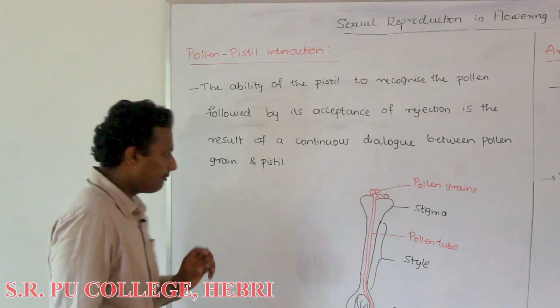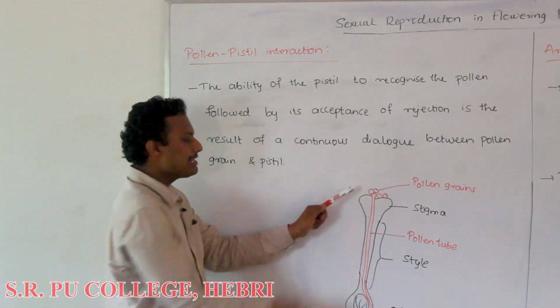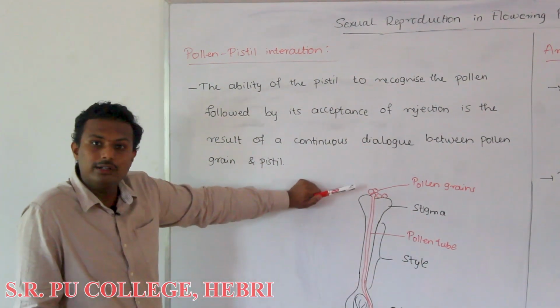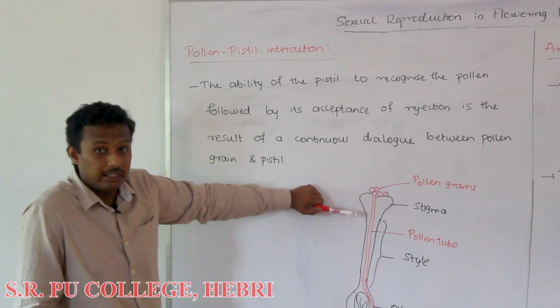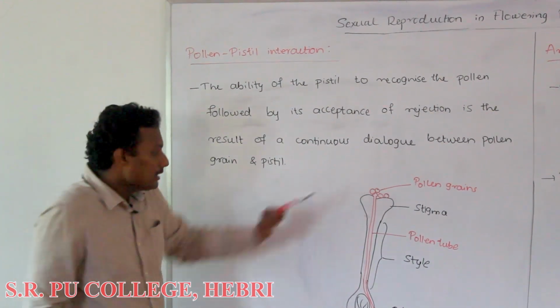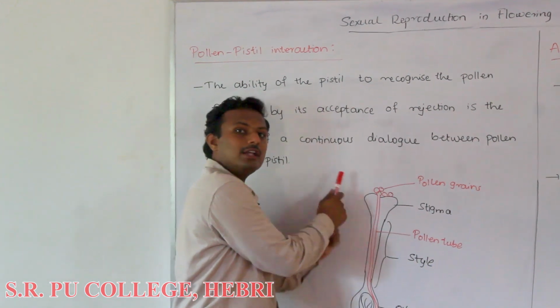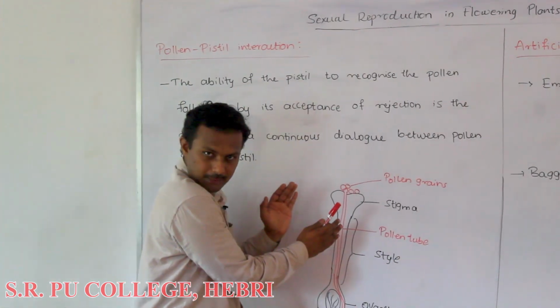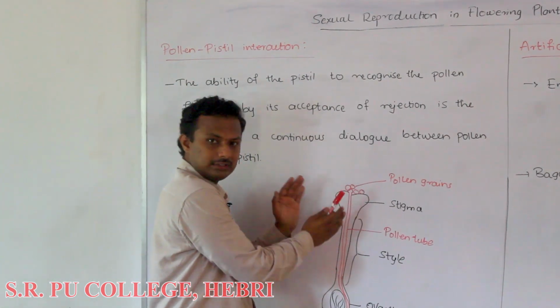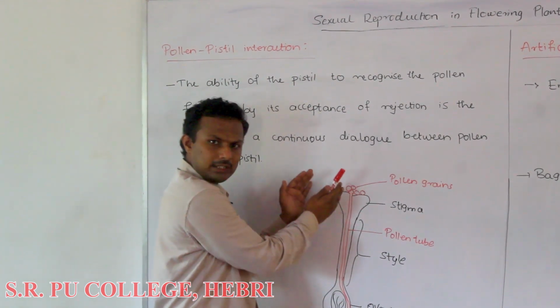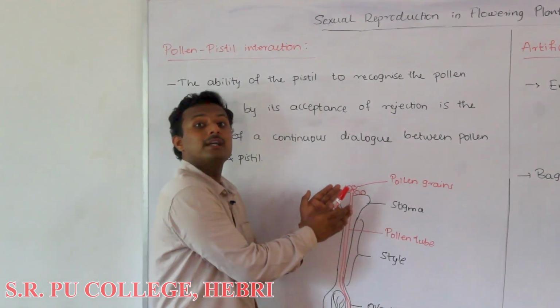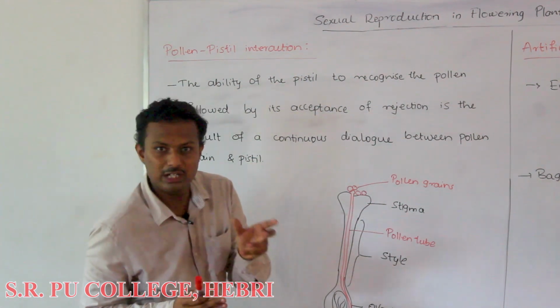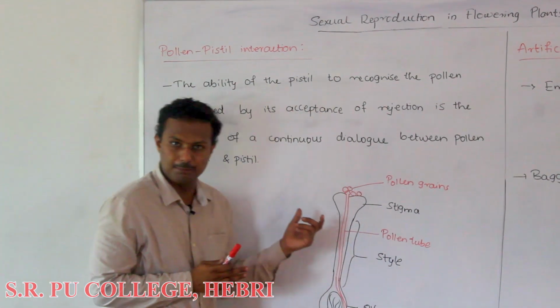So that means whenever a pollen grain falls on the stigma, it need not necessarily produce the pollen tube. If it is producing the pollen tube, there occurs a continuous dialogue of chemicals between the pollen grain and the stigma, mediated by the chemicals produced by the pollen grain and the stigma of the pistil.